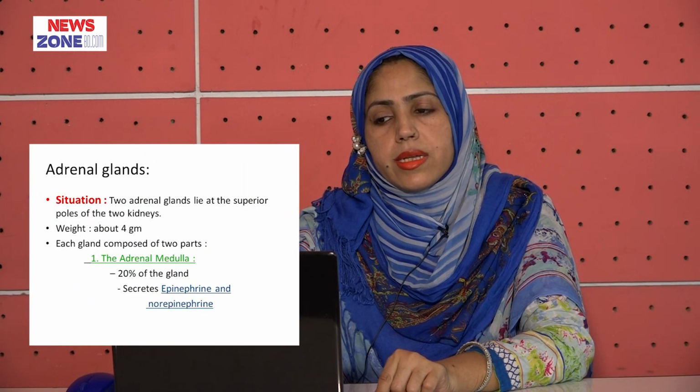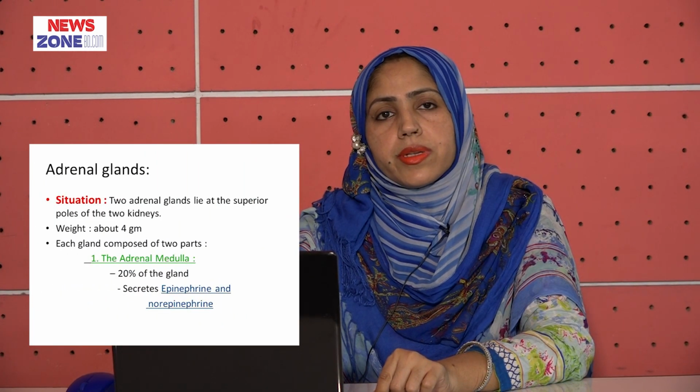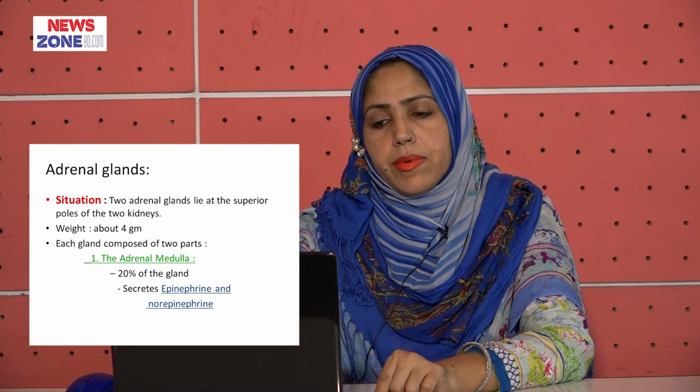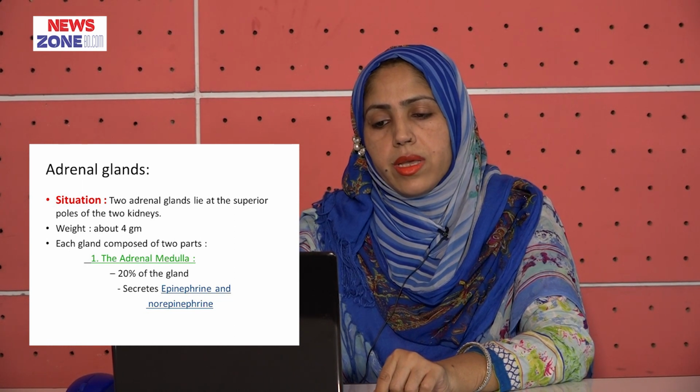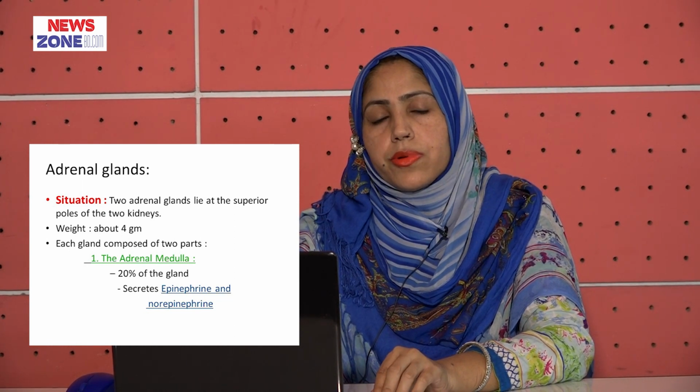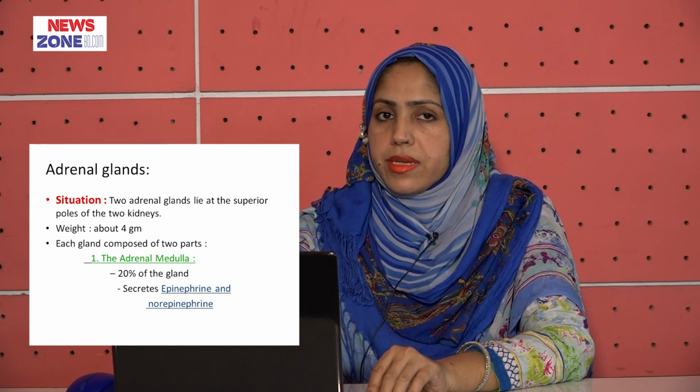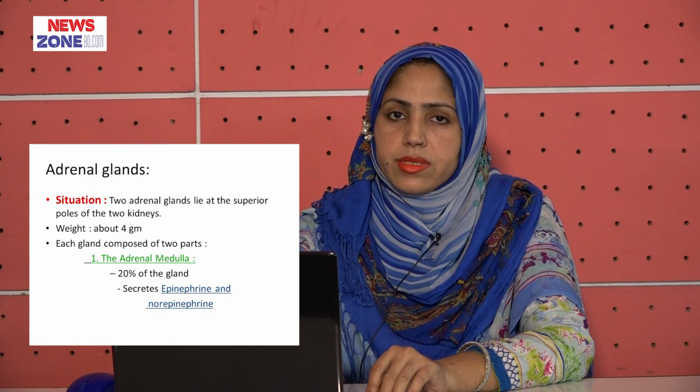Today I am going to discuss an important topic, the adrenal gland. There are two adrenal glands lying at the superior pole of the two kidneys, weighing about 4 grams. Each gland is composed of two parts, adrenal medulla and adrenal cortex.